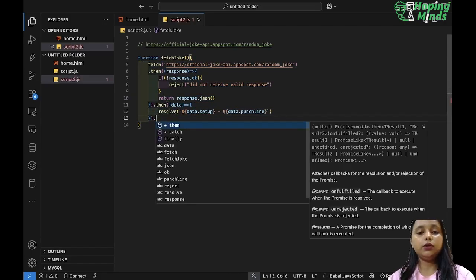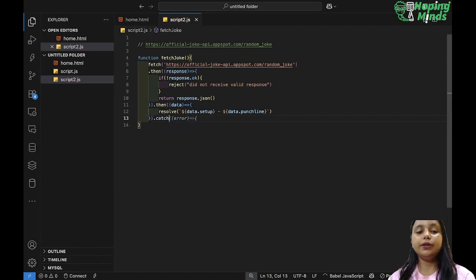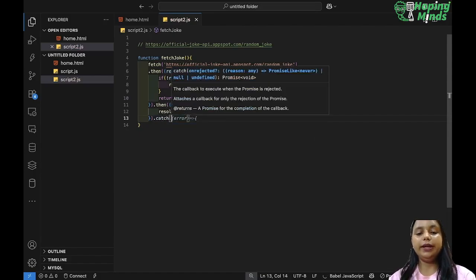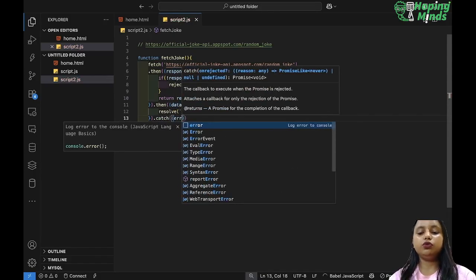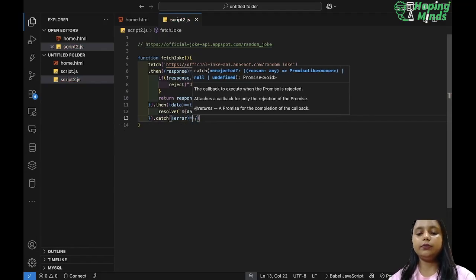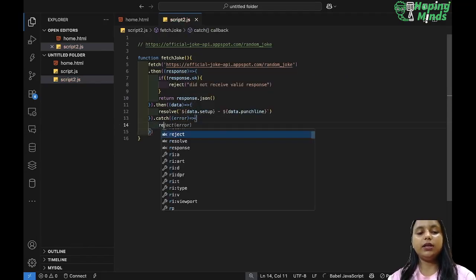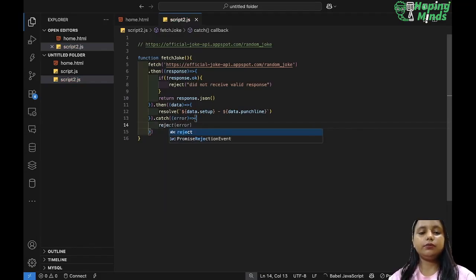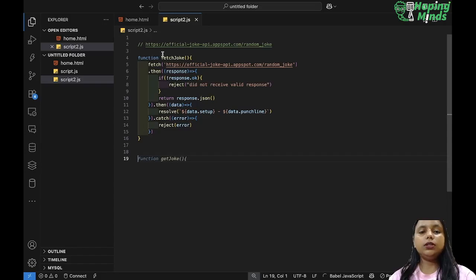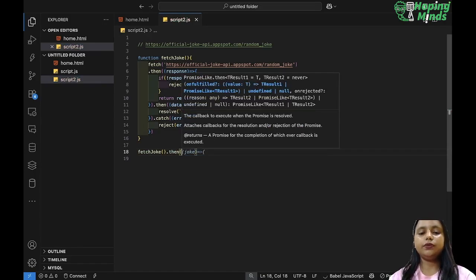Now, if we are not able to get the response, what will we get? We'll get an error. This error will be handled by our catch. So we'll say reject and display error. Fine. Now let's call this particular method fetchJoke, and we'll say if my promise got resolved,